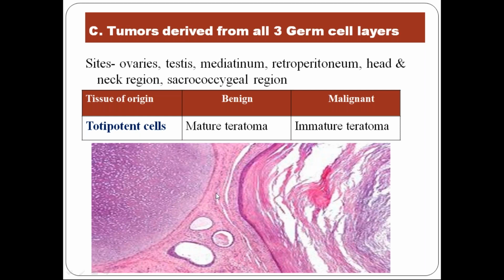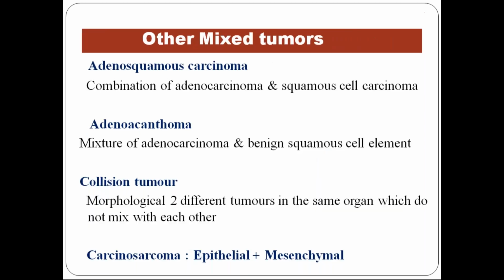So you have ectoderm, endoderm, mesoderm, all in one organ. So the term is teratoma. In detail, you will know about this when you learn the ovary chapter, tumor section. Okay, so these are the three broad classifications of the tumor. If you can remember that, that's more than sufficient.